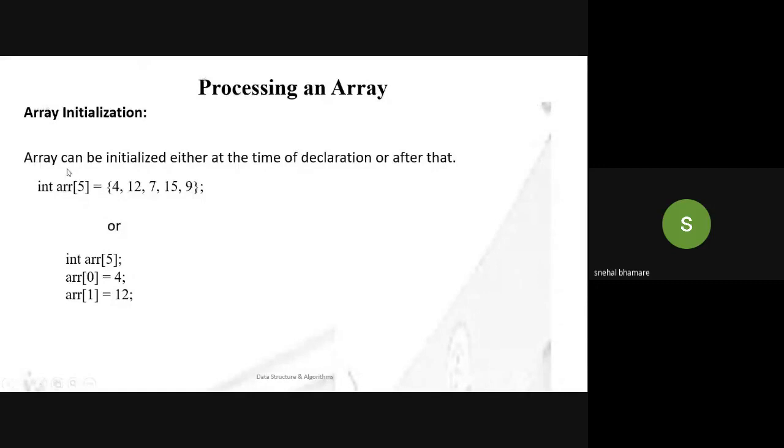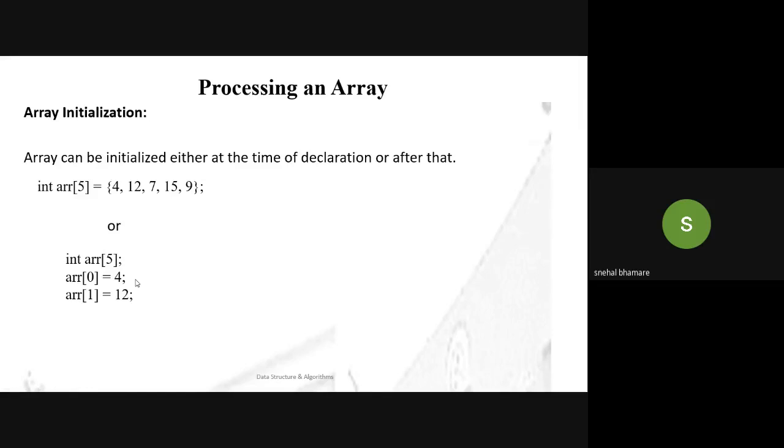This is one method. Another method is that you can declare the array by giving its size, then assigning the values to the particular index individually. That is, array of 0 is equal to 4, array of 1 is equal to 2, array of 2 is equal to 7, and so on. Okay, this is also one method to initialize the array.